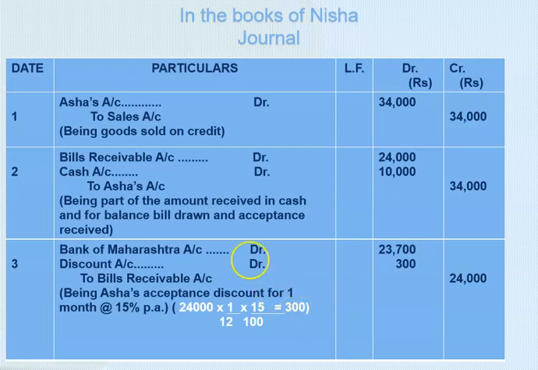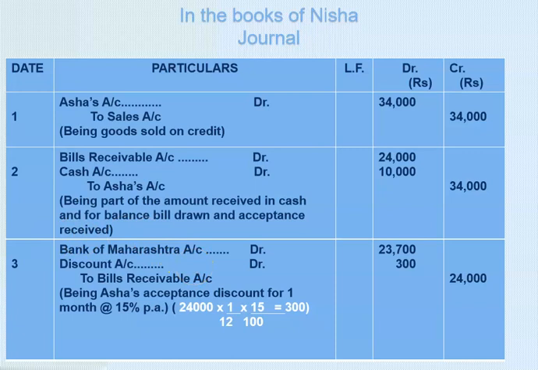Now let us see here the entry of discounting of bill of exchange. Bank of Maharashtra's account debit, because they have mentioned the name of the bank. Discount account debit to bills receivable account, and discount amount is 300 rupees, bill amount is 24,000 rupees, and therefore out of this 24,000 rupees we are going to subtract here 300 rupees as the amount of discount, and the balance amount is paid by the bank, that is 23,700 in Nisha's current account. So therefore Bank of Maharashtra 23,700, right? So here we have seen goods sold, then part payment, and the bill is drawn and accepted and the bill is discounted with the bank.